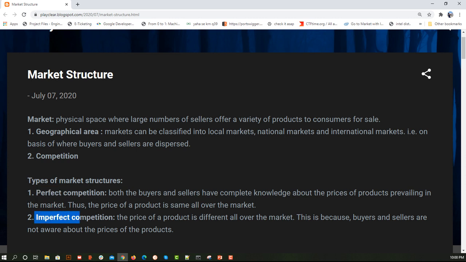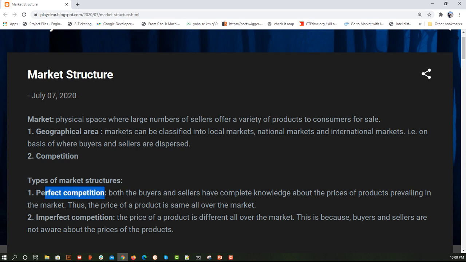Similarly, imperfect competition is when there is not much competition for my organization or for the kind of services or products I produce. When I don't have competition, I can rule the market based on my products and services. That is a simple explanation of what we can understand from the term itself.